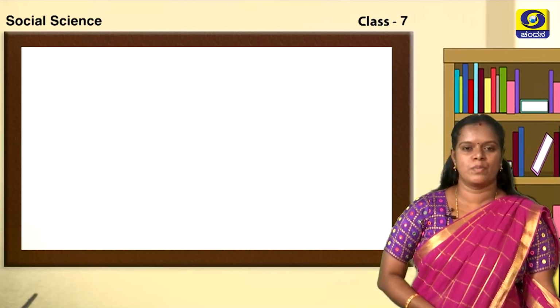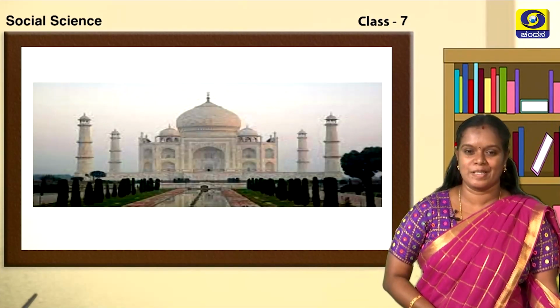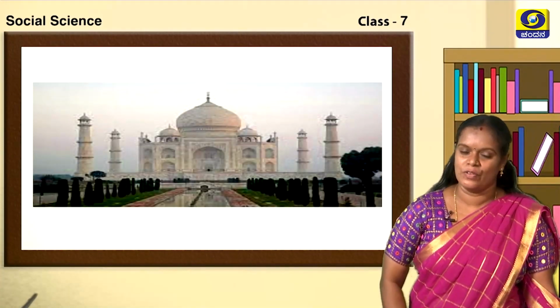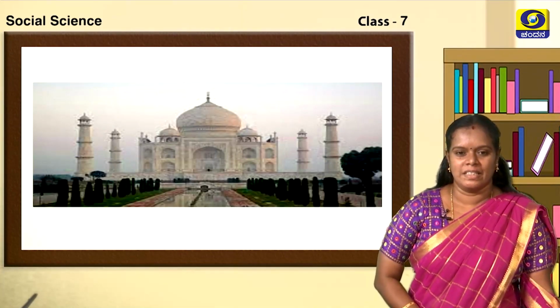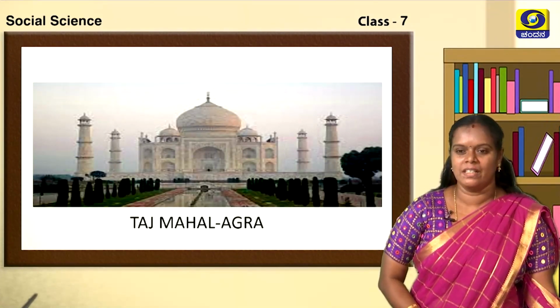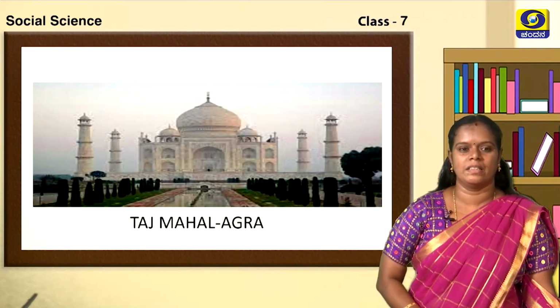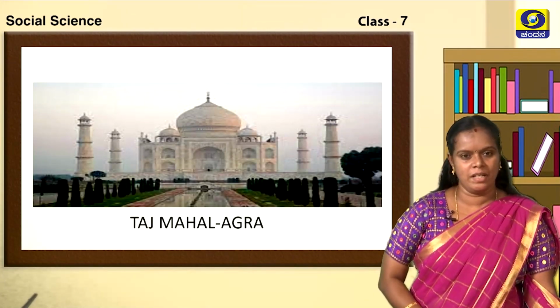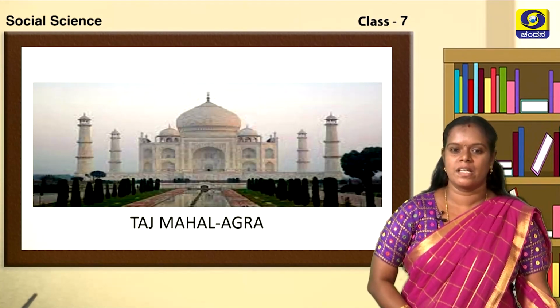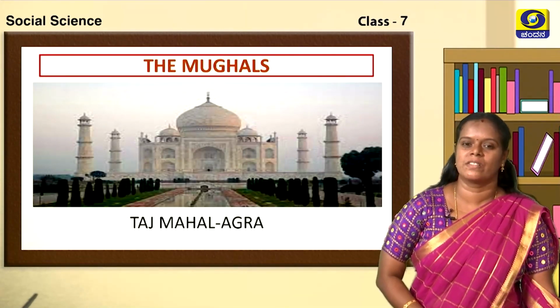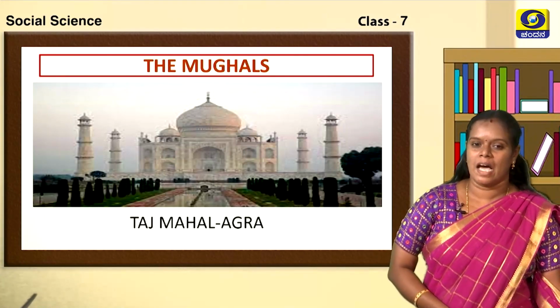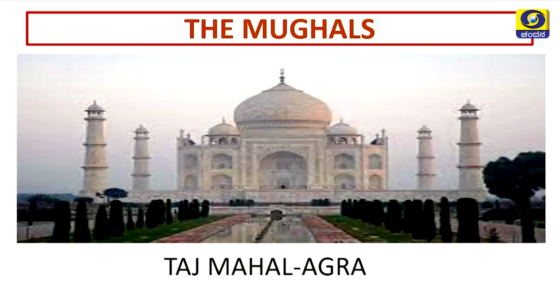Now, look at this picture children. Yes, everyone knows the answer, isn't it? Very good children. What is the picture? Yes, children, it is Taj Mahal and it is situated in Agra. Children, can you tell me to which period this architecture belongs? Very good. Right children, what you said was right. The architecture belongs to the Mughal period.